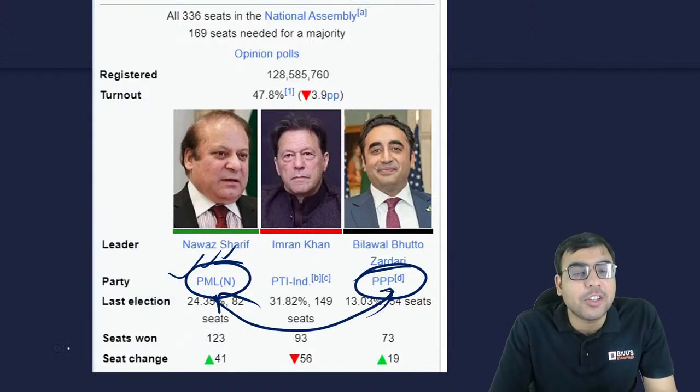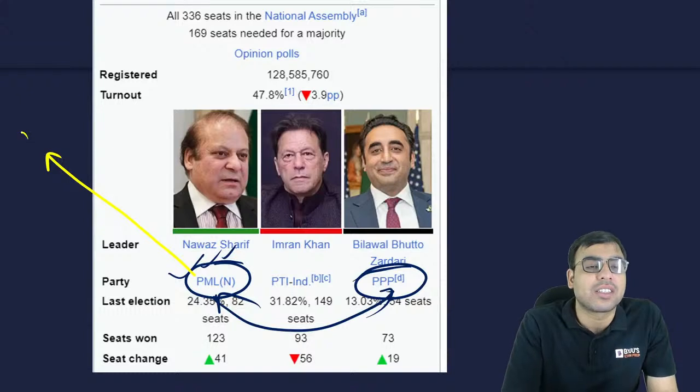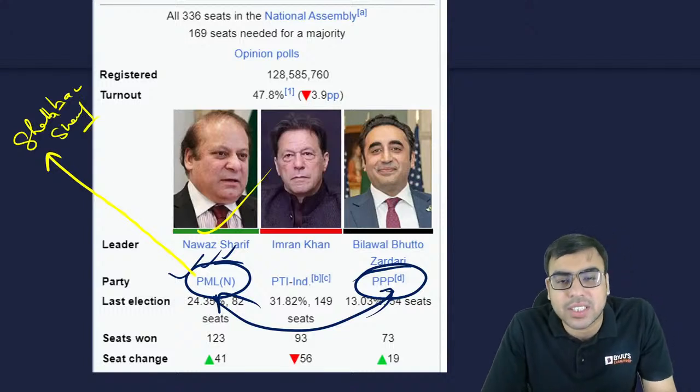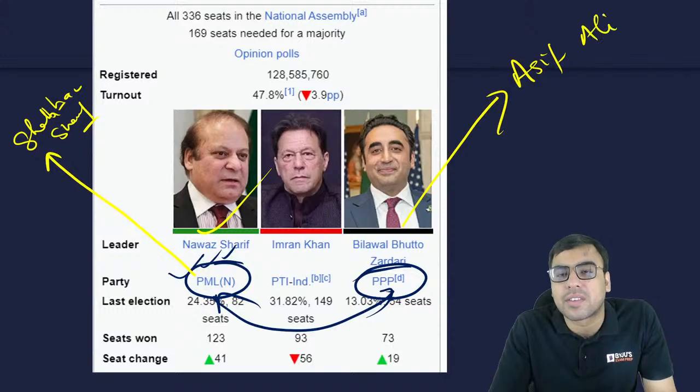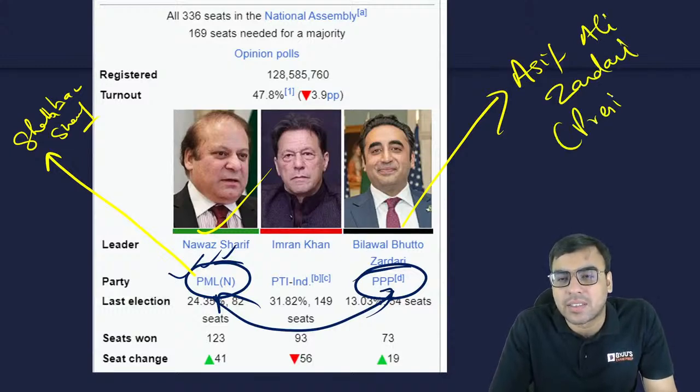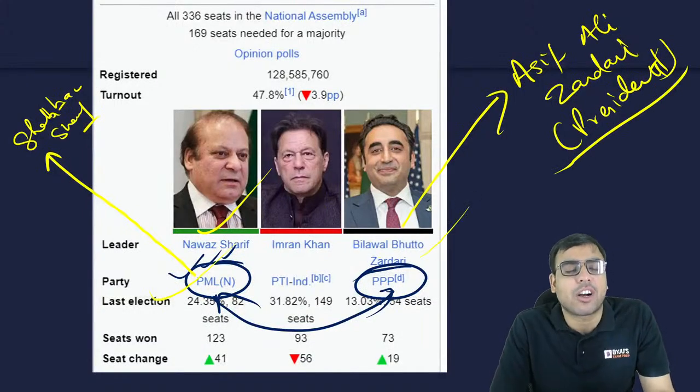And the new prime minister is Shehbaz Sharif, the brother of Nawaz Sharif. And Bilawal Bhutto's father, Asif Ali Zardari, is the president, the next president. So this is how they have decided to form the government alliance.